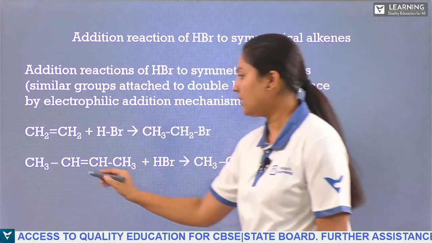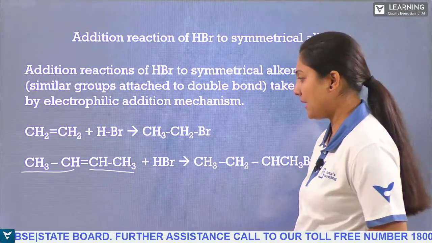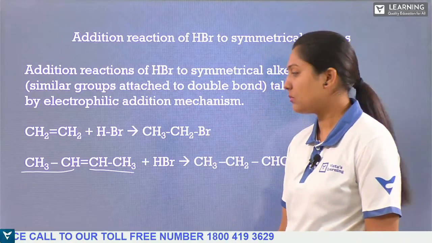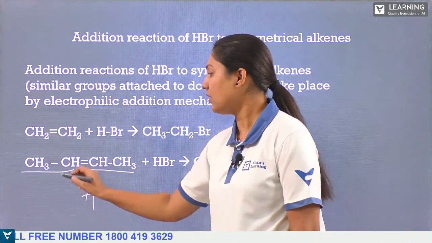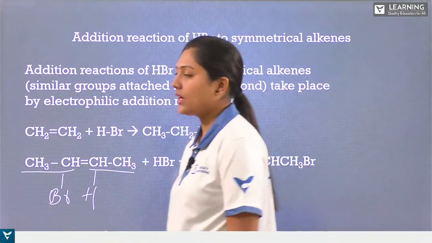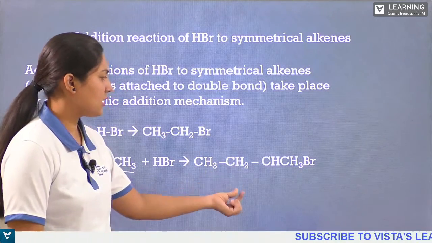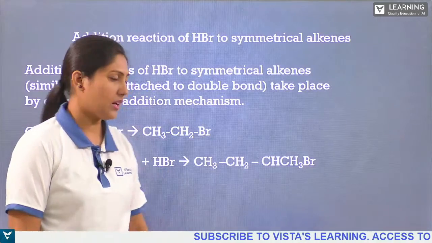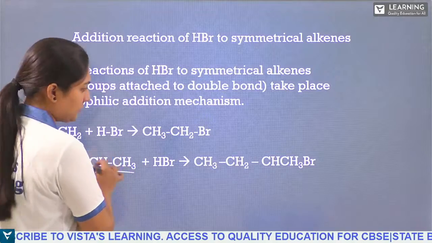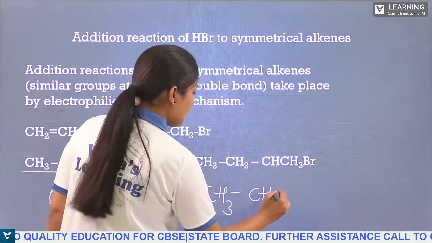So here also you can see two carbon atoms on this side, so that is also balanced. That means it is symmetric. So when adding hydrogen and bromine, whether hydrogen is added here or here, there is no difference. So we get the equation with the product CH3, CH2, CH, CH3 and Br. Here Br is attached to the other carbon atom. Here we can write this like this: CH3, CH, single bond,